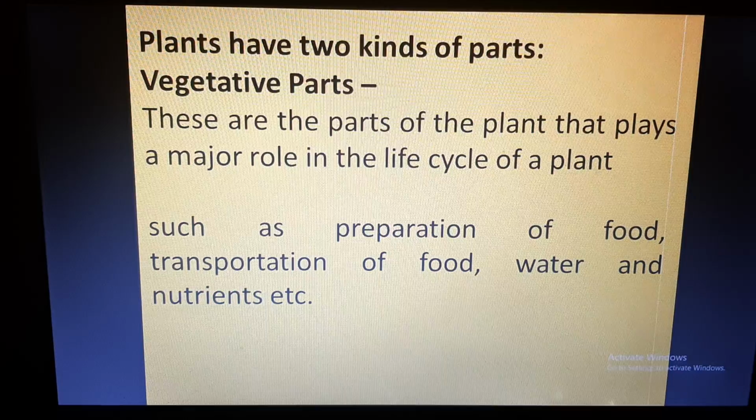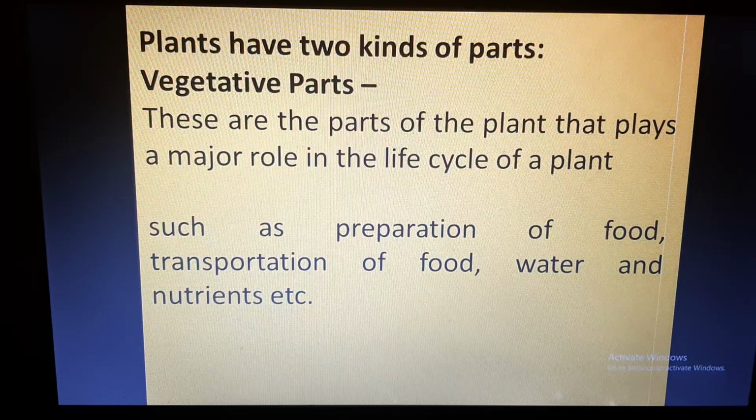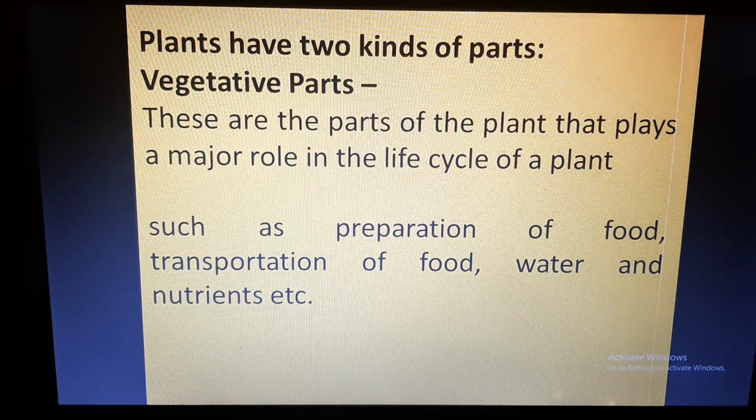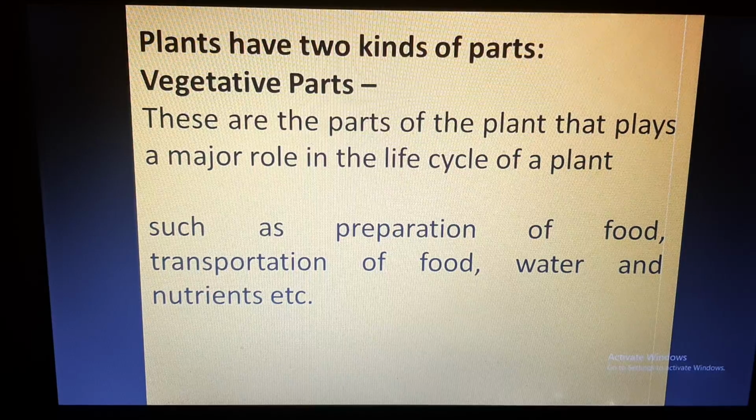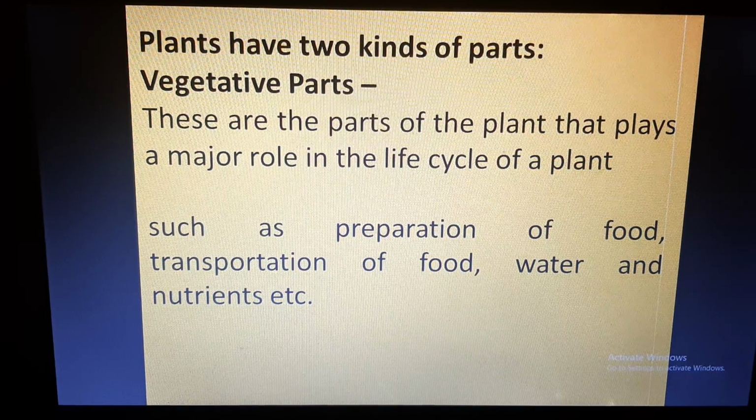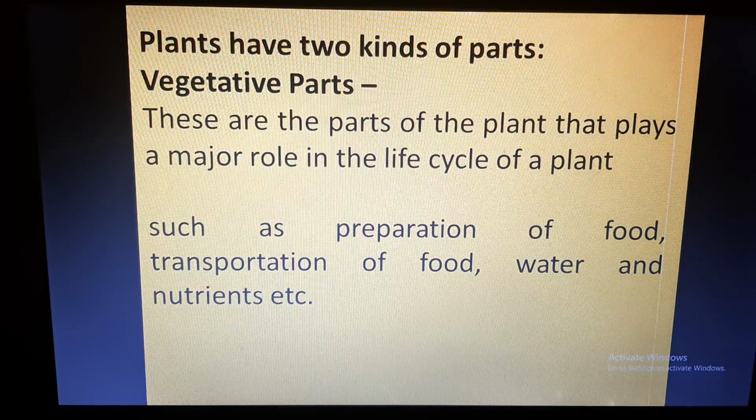Yes, of course, leaves. Transportation of food, water and nutrients, etc. takes place in xylem and phloem vessels. So root, shoot, leaves, etc. are the vegetative parts of the plant.